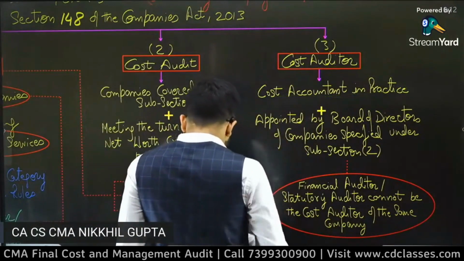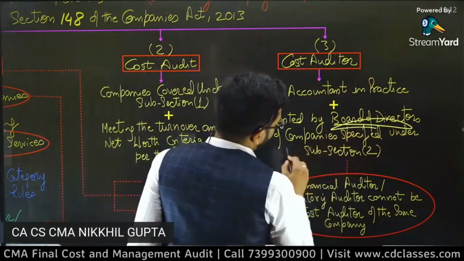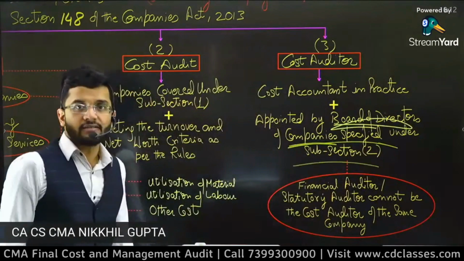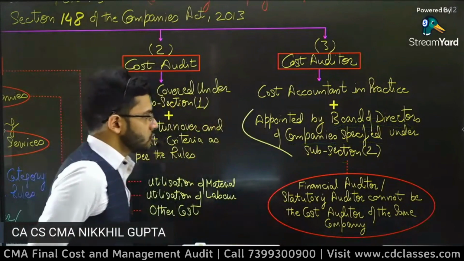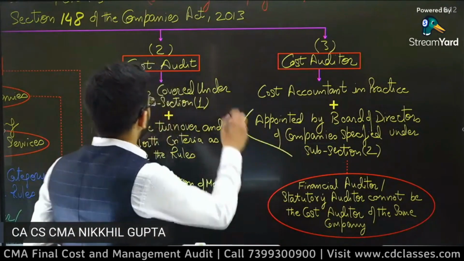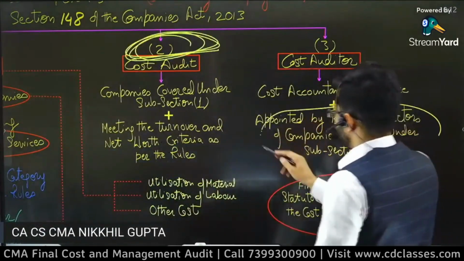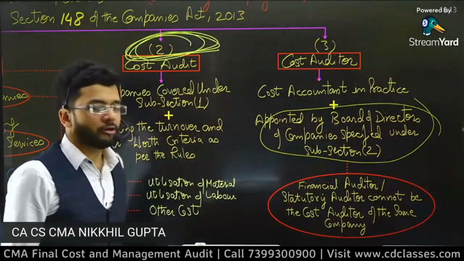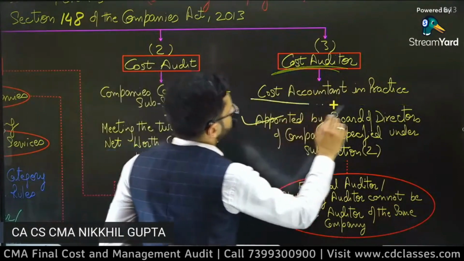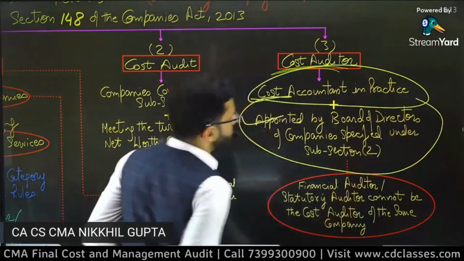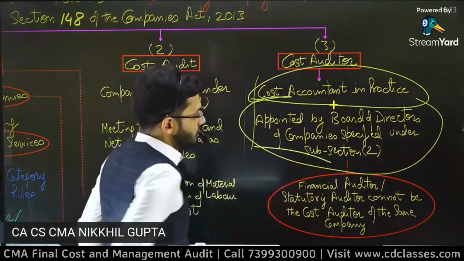Plus, the second thing is that you need to be appointed by the board of directors of the company as its cost auditor. Then you become cost auditor. And yes, according to subsection 2, whichever company falls under subsection 2 will appoint a cost auditor. So if the board of directors appoint you as a cost auditor, then you become a cost auditor. So cost auditor means a cost accountant in practice who has been appointed by the board of the company as the cost auditor of that particular company. That particular person is known as the cost auditor.